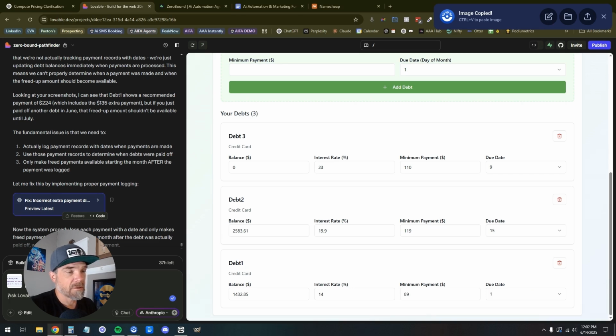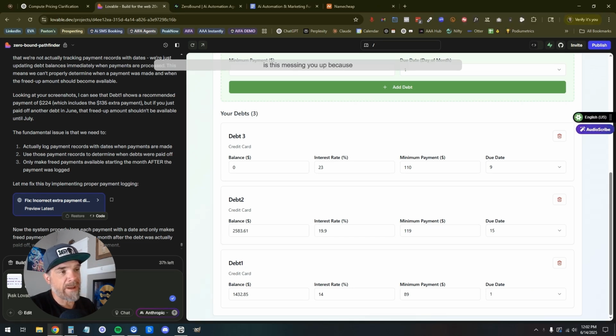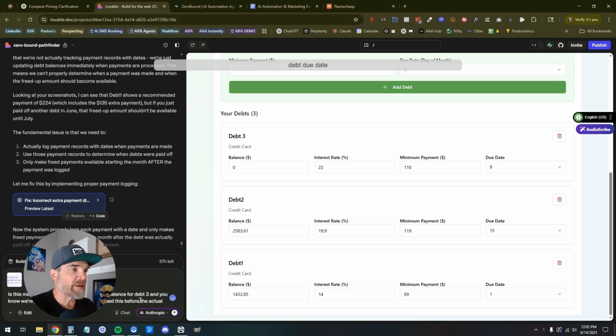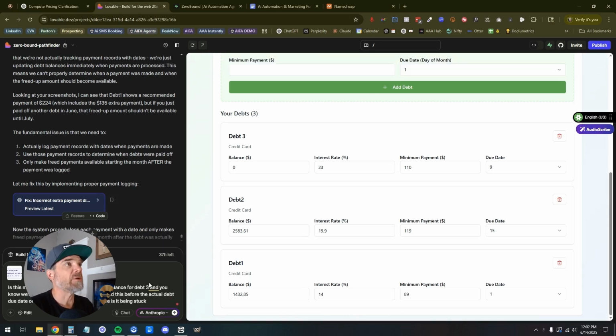Okay. Is this messing you up because I have a zero balance for debt 3 and we're just not seeing it? Like, I recorded this before the actual debt due date or something? I'm not sure. Where is it being stuck? How can I support you?